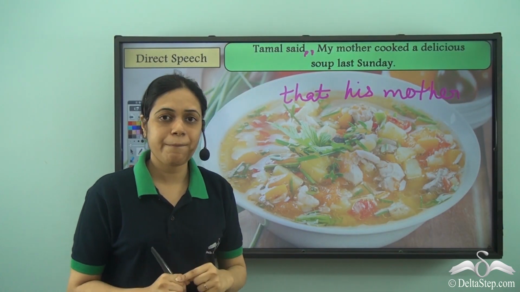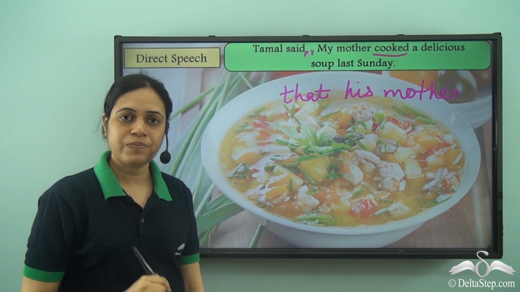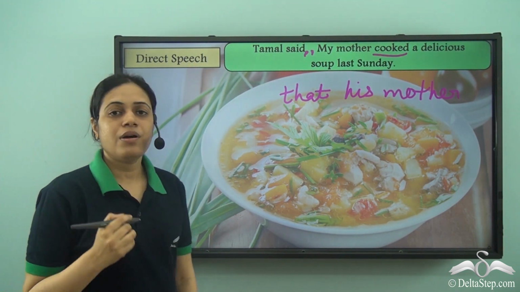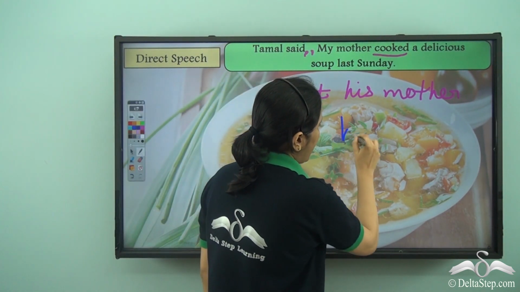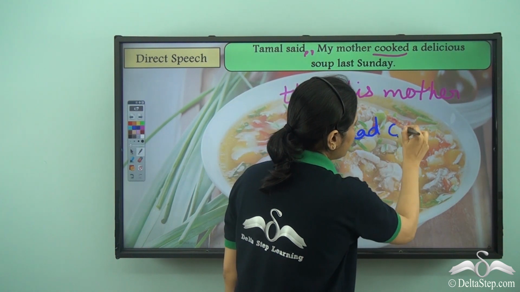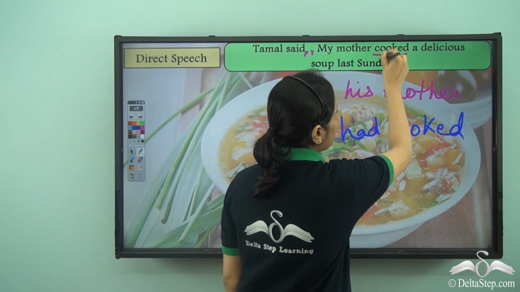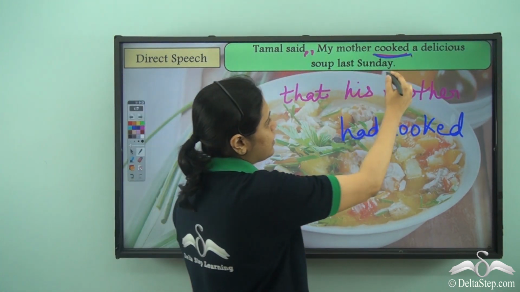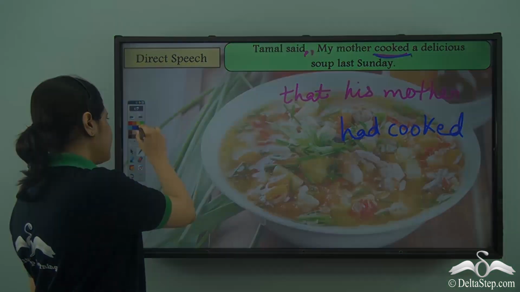Now it is simple past. Cooked is simple past. Simple past will become past perfect, that is had cooked. So cooked will become had cooked. His mother had cooked a delicious soup last Sunday.